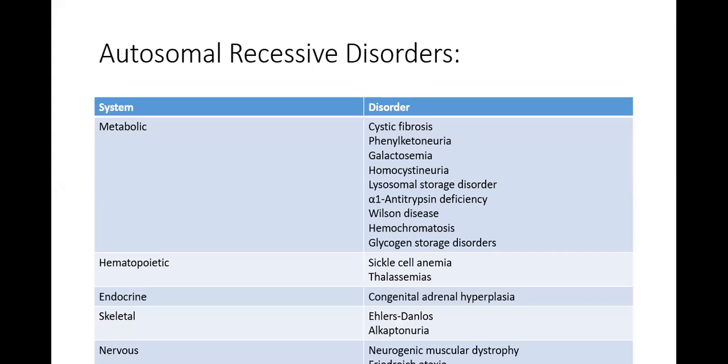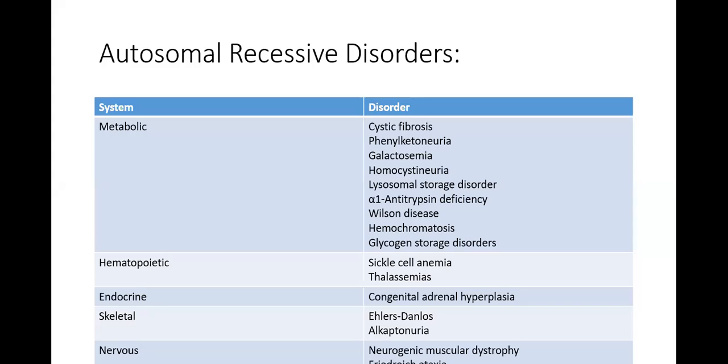All these diseases you are going to study one by one in your special pathology. Don't think this is all Latin for you. You are going to read them, inshallah, in your fourth year classes. That's why I'm not going into the details. Each disease would need another half an hour. So I'm leaving all this for fourth year. You don't need to know it in your third year; you only need to know what autosomal recessive disorders are and what diseases can show these disorders.